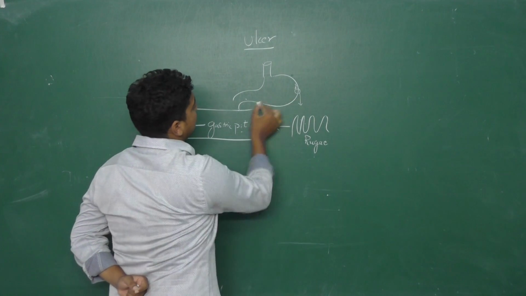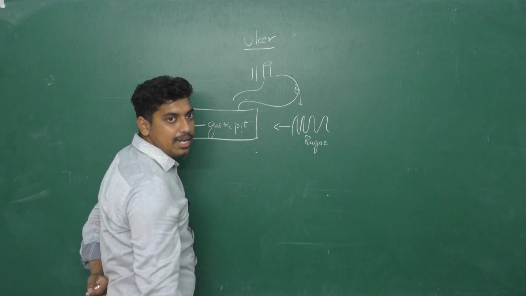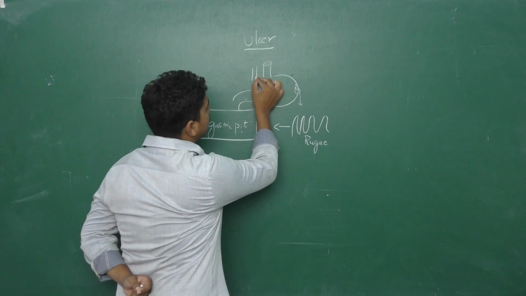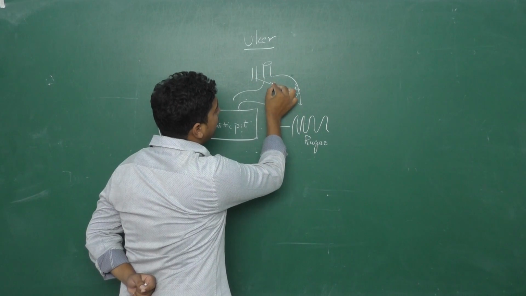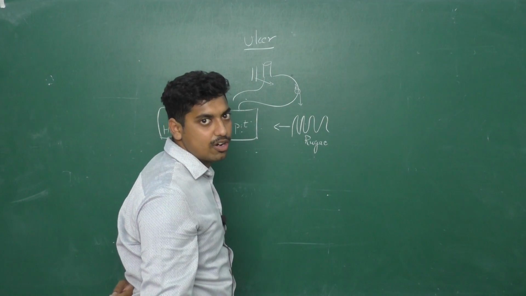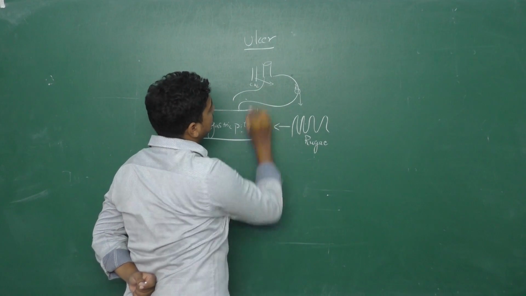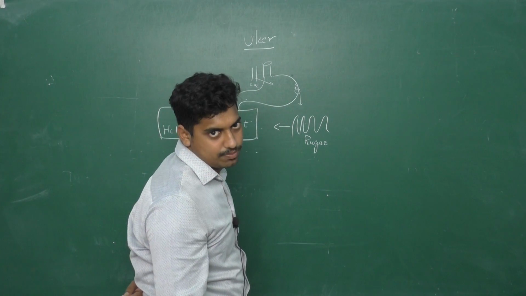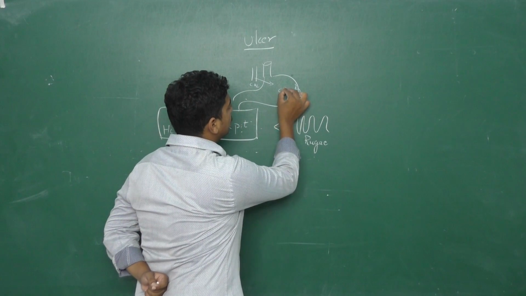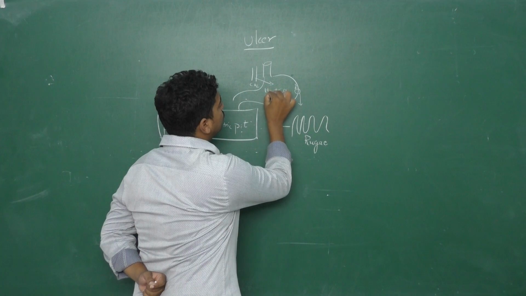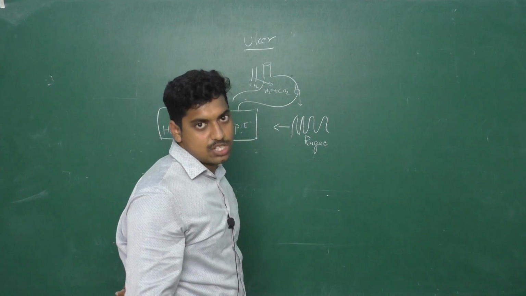Okay, how the HCl is produced from this gastric pit is the most important thing. Here there is a blood vessel, and from inside the blood vessel there is a transport system for carbon dioxide, CO2. This CO2 combines with the water molecule present inside the stomach.